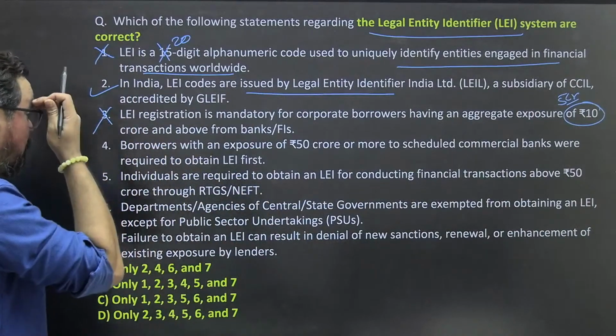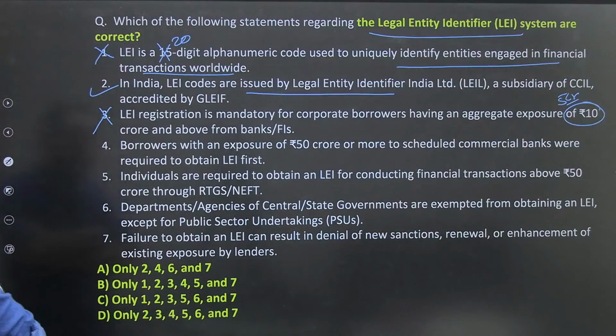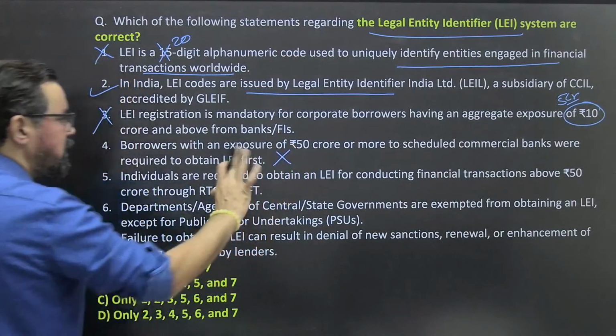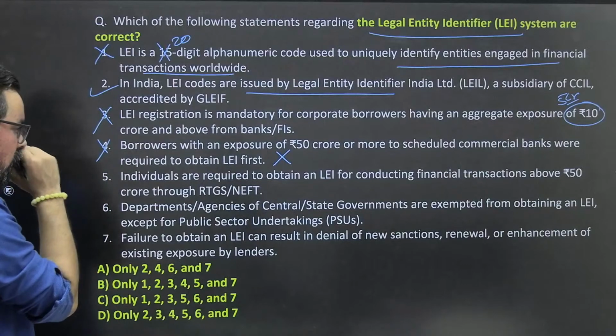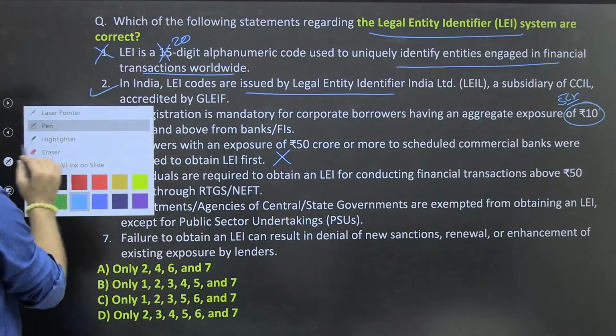So statement 3, borrowers with an exposure of 50 crores and more to scheduled commercial banks will be required to obtain LEI first. No, as such we do not have any specification about who will get it first or limits, so this makes this statement wrong. No, this 50 crores one is true.